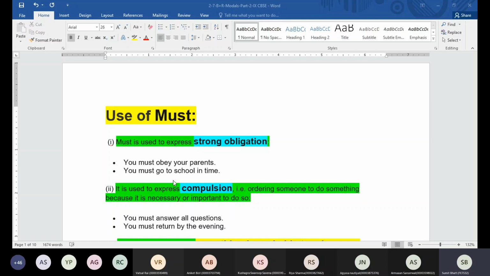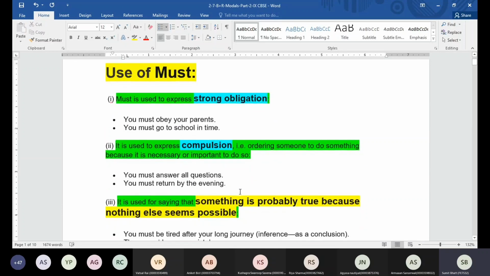But if you are at home and you are just advising your brother to wear a mask, what will you say? You must wear a mask or you should wear a mask? Should. Okay, because we are just telling him, we are advising. Again, it is up to the person whether he takes your advice or not. Like here, you must answer all questions, you must return by the evening. So that means these things are really compulsory. So we are going to use must.